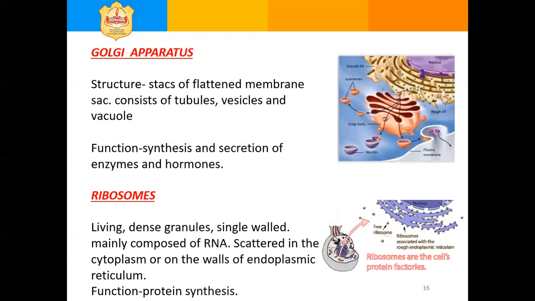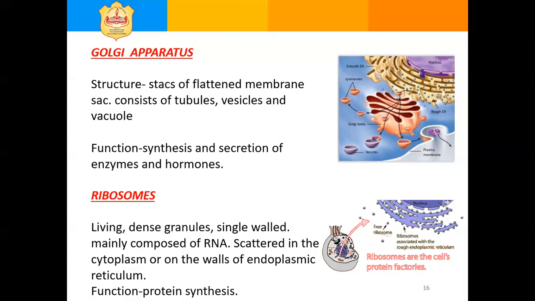Next cell organelle is Golgi apparatus. Golgi apparatus, or Golgi body, or Golgi complex, these all are the same. Golgi apparatus are smooth membranous structures associated with the endoplasmic reticulum of all the cells of higher plants and animals.